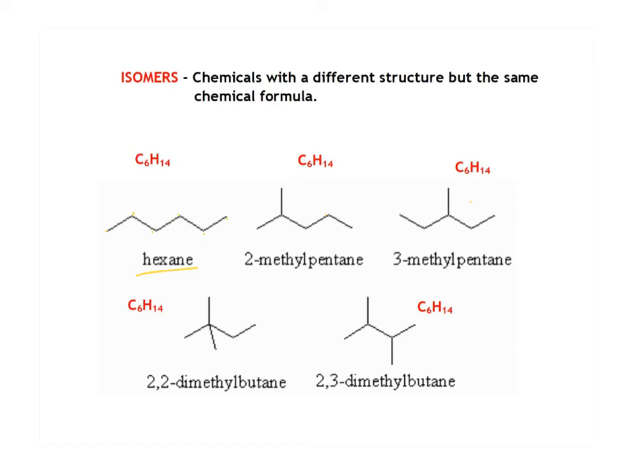Now, in order to count the hydrogens, we would need to see how many bonds each of these carbons has made. This one has made 1 bond, so there's room for 3 hydrogens there. This one will have 2 hydrogens. This one 1 because it's formed 3 bonds. This one 2, this one 3, and then this one 3. That's where the 14 hydrogens come from. But hexane, 2-methylpentane, 3-methylpentane, 2,2-dimethylbutane, and 2,3-dimethylbutane are all isomers of each other.